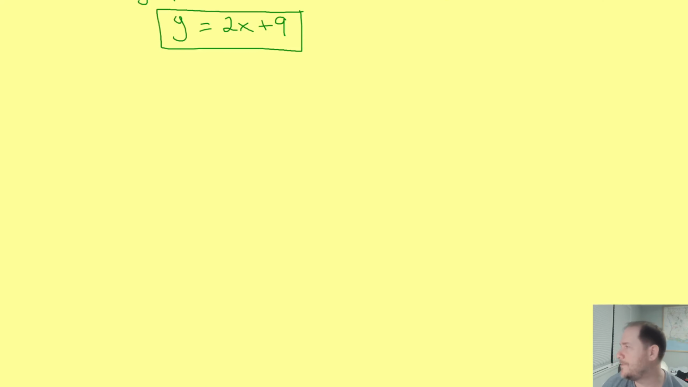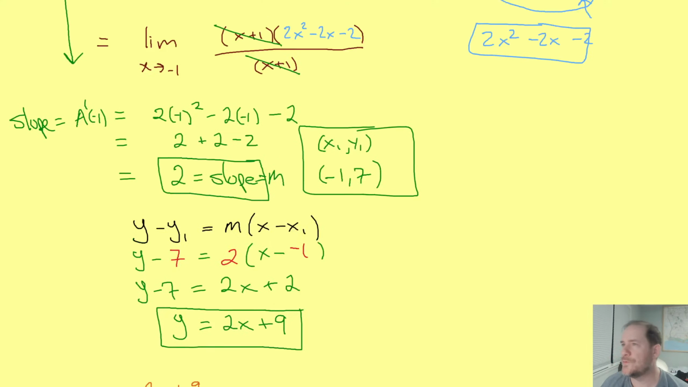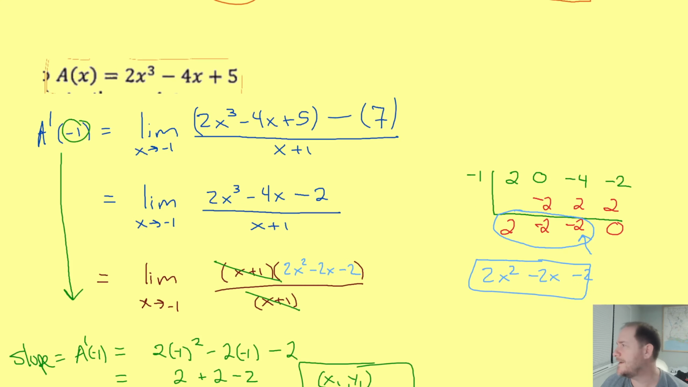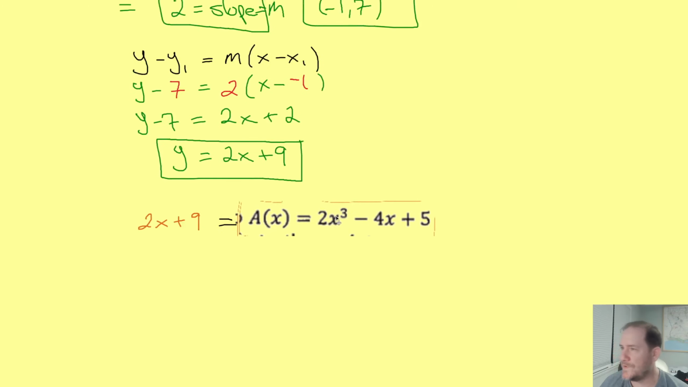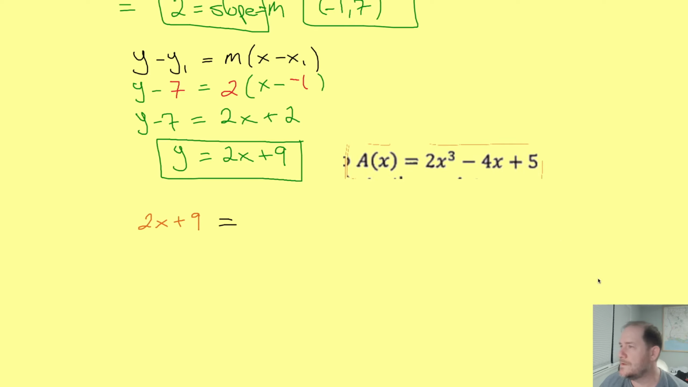So grab your 2x plus 9 and set it equal to your cubic, which was that guy. So 2x cubed minus 4x plus 5.